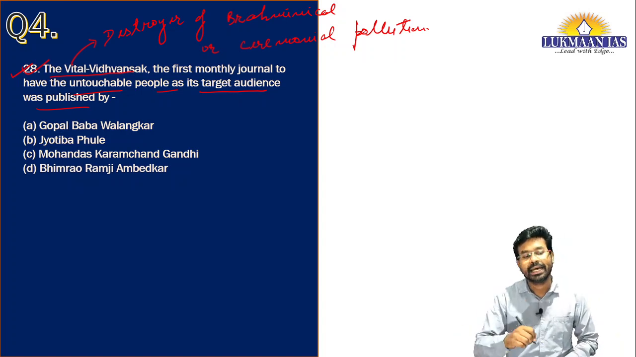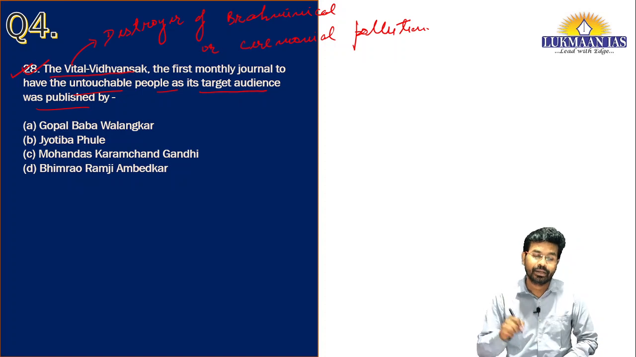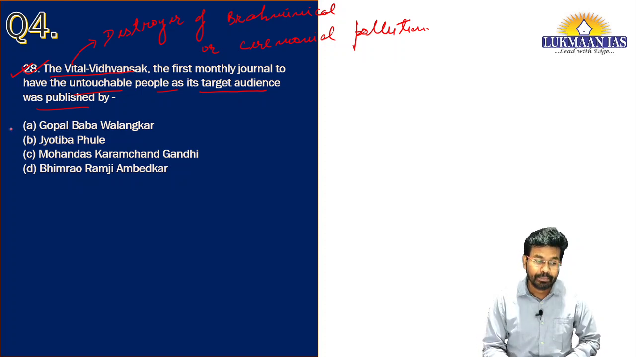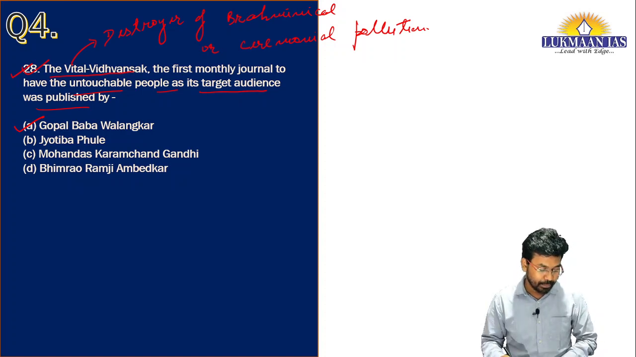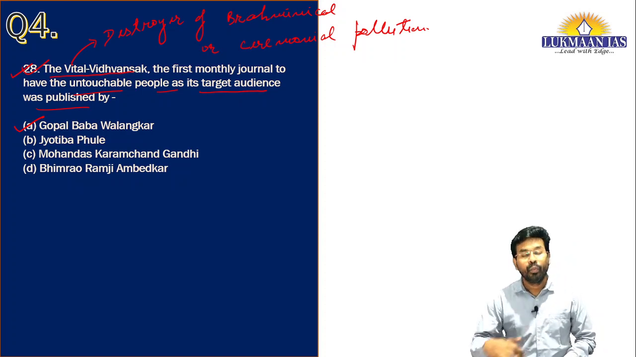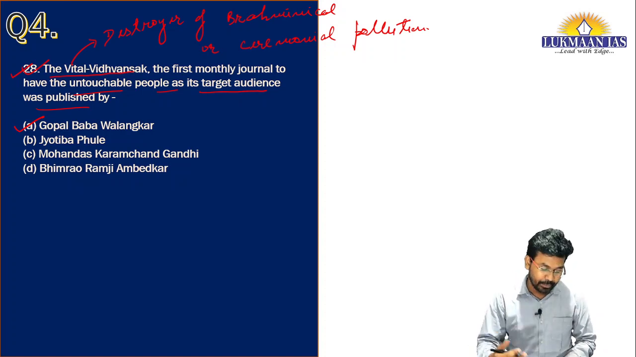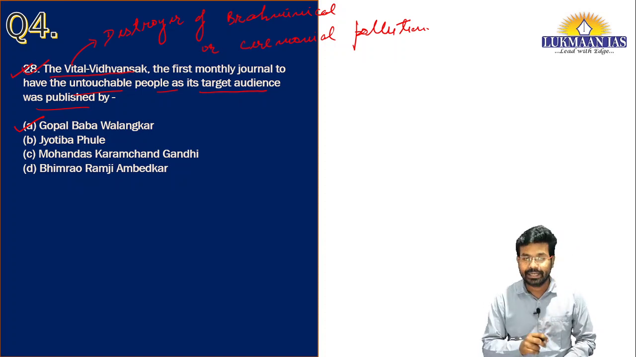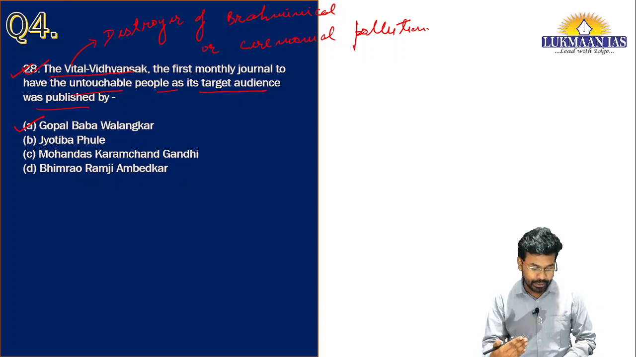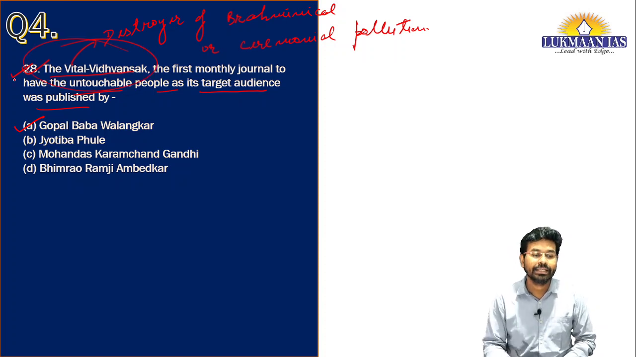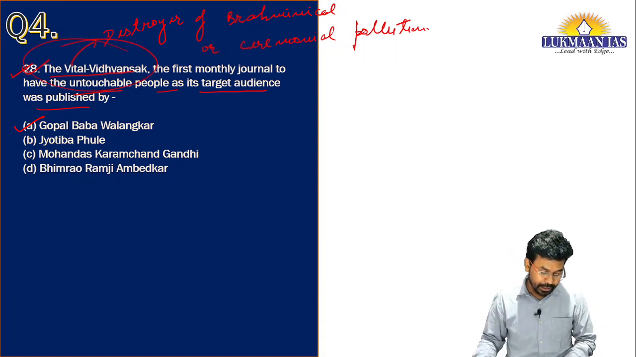So in this question, they are asking who has written this particular monthly journal. The monthly journal was written by Gopal Baba Walankar. You should remember that this particular monthly journal was written by Gopal Baba Walankar, and he was an early activist who raised the voice of the untouchables, and he developed a racial theory, and published his first monthly journal, which is known as the Vital Vidwanshak.